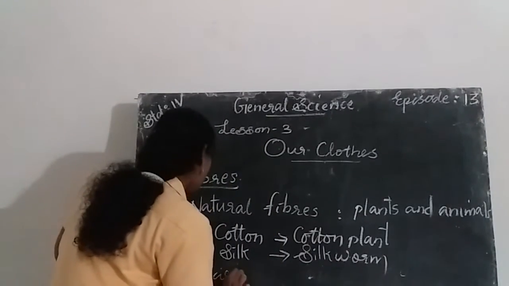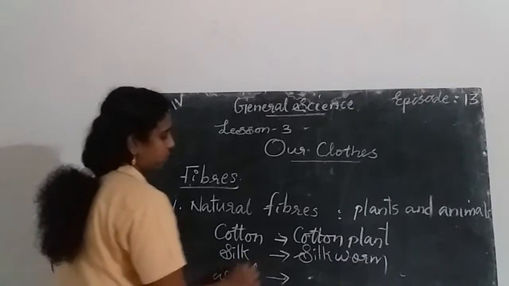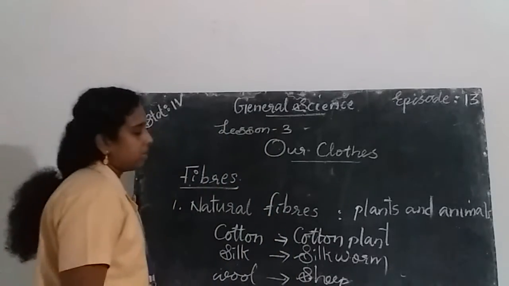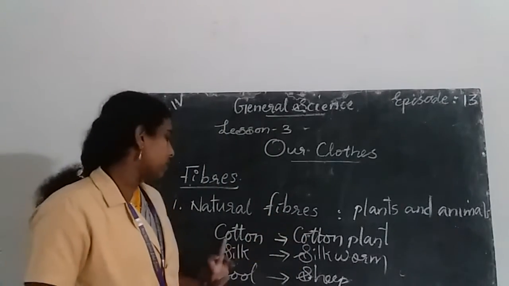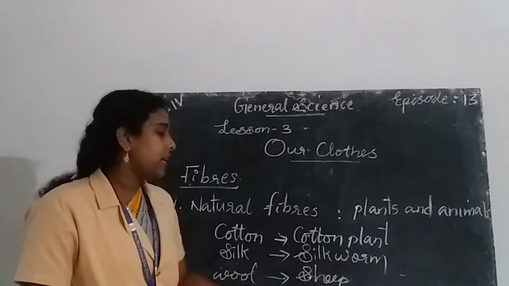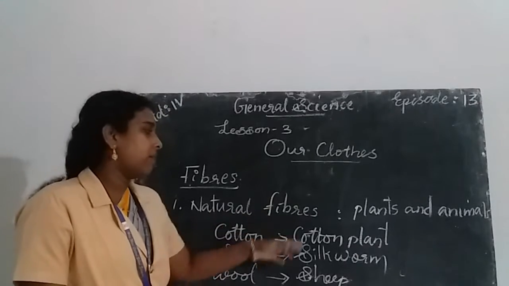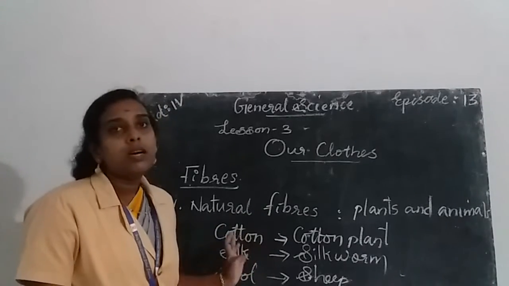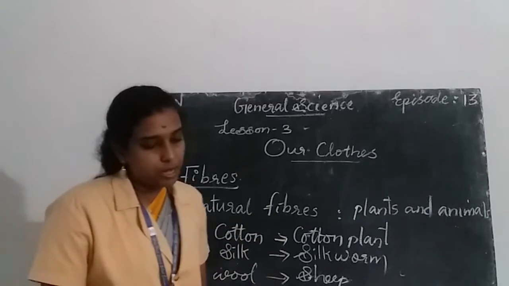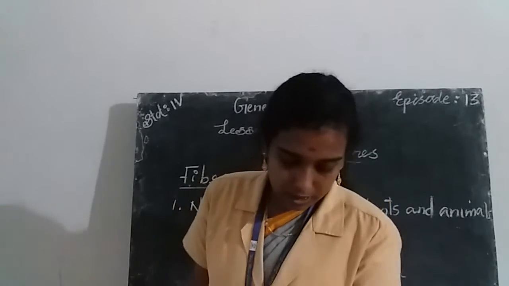The next one is wool, and we get wool from the fur of sheep. So we get cotton from the cotton plant, silk from silkworms, and wool from sheep. Cotton comes from cotton balls of the cotton plant, silk from the cocoons of silkworms, and wool from the fur of sheep. These are the different examples of natural fibers.